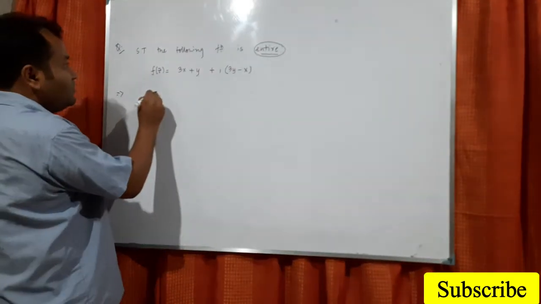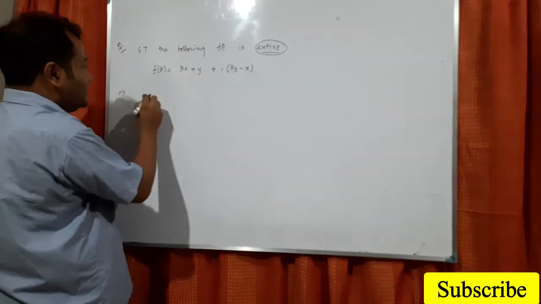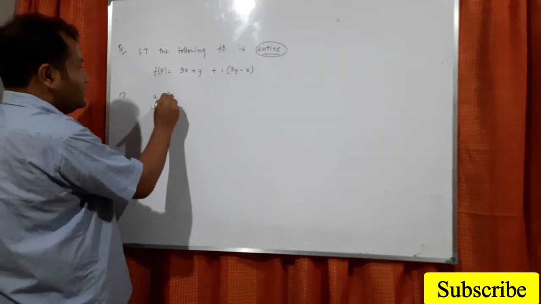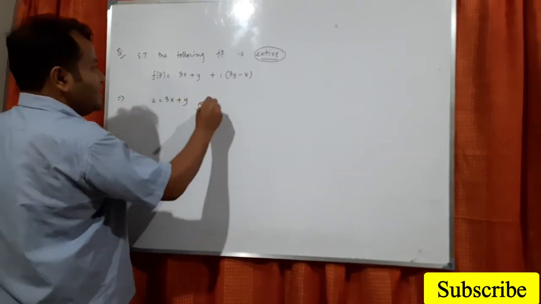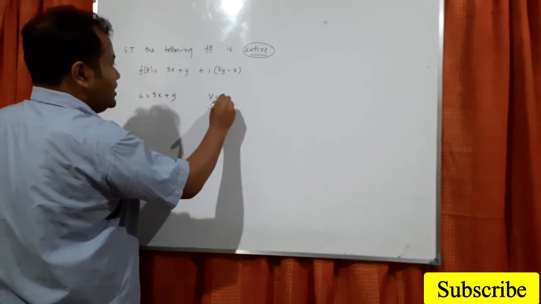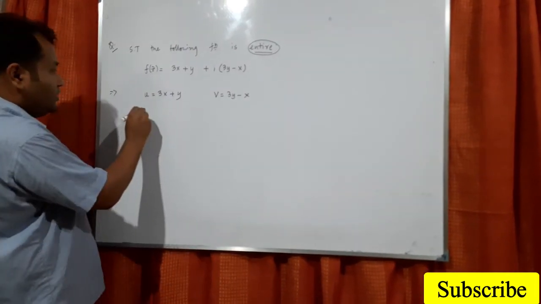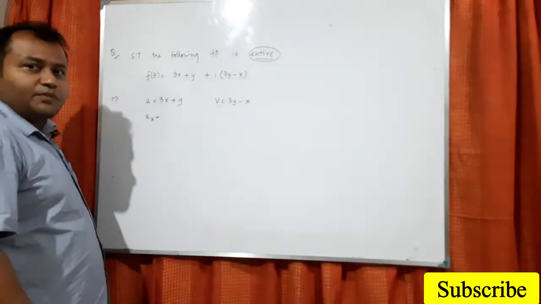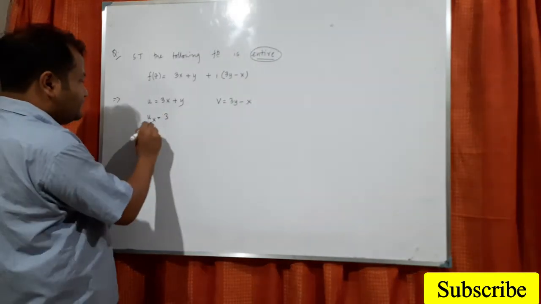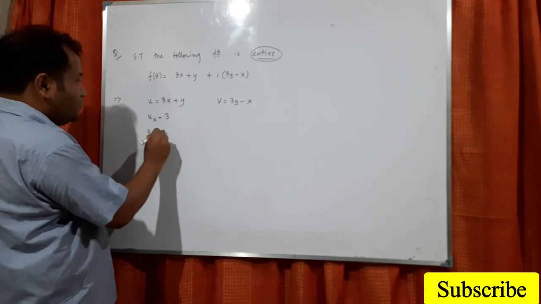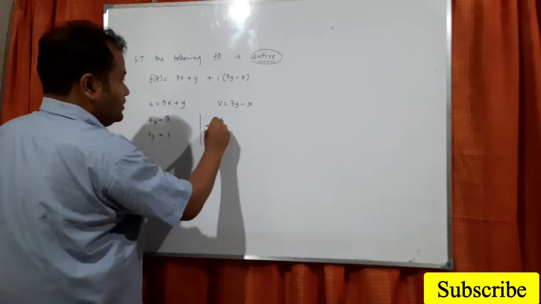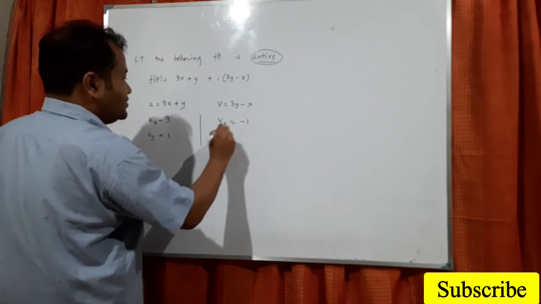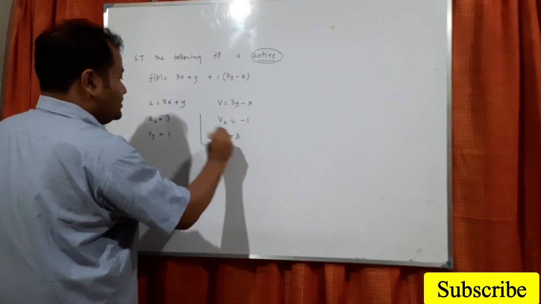So what is u from here? u is the real part. So u should be 3x plus y and v should be 3y minus x. So ux, that is the partial derivative of this with respect to x, will be 3, uy will be 1, vx will be minus 1, vy will be 3.